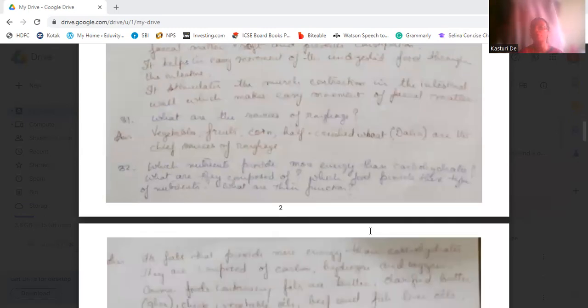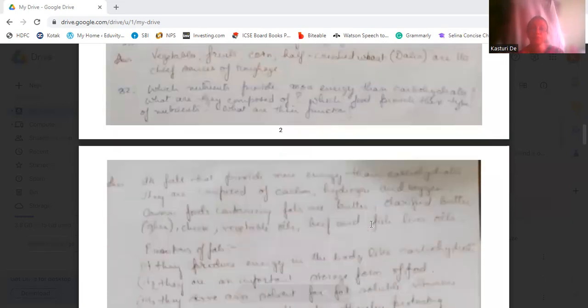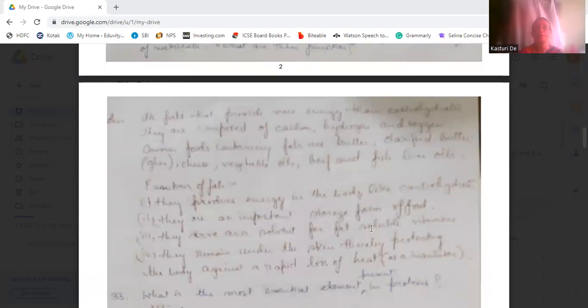Then what nutrients provide more energy than carbohydrates? What are they composed of, and which foods provide these nutrients? What are their functions? The nutrient which provides more energy than carbohydrates is fat. They are composed of carbon, hydrogen, and oxygen. Common foods which contain fats are butter, clarified butter, that is ghee, then cheese, vegetable oils, beef, fish liver oils. These all contain fats.